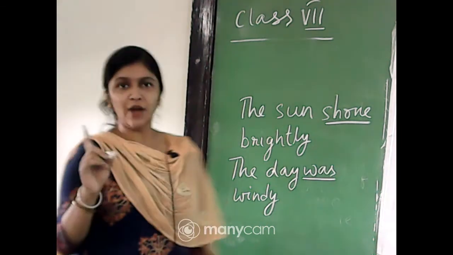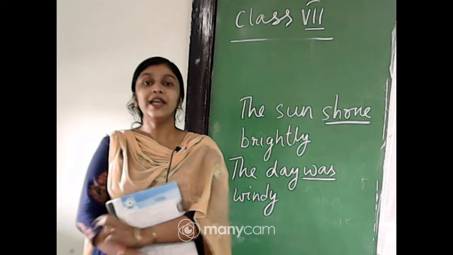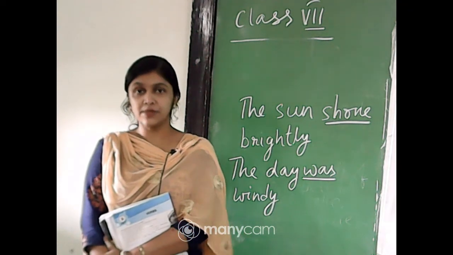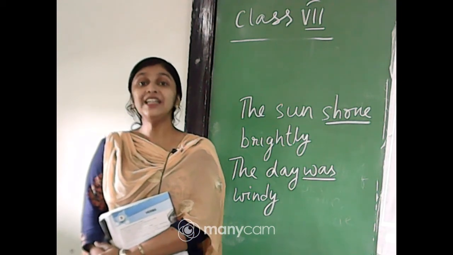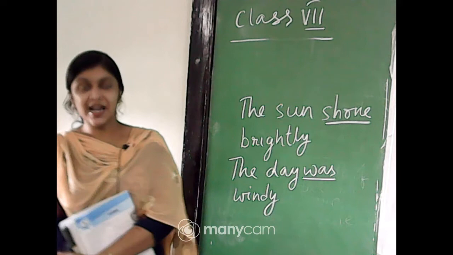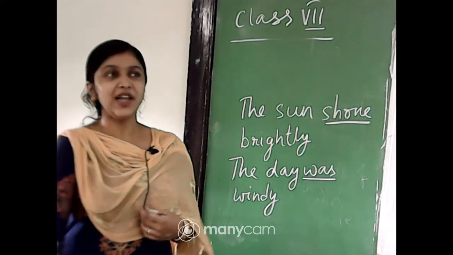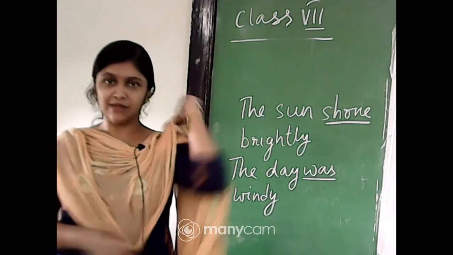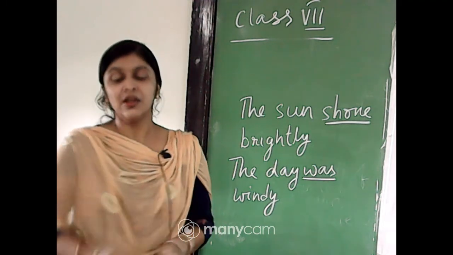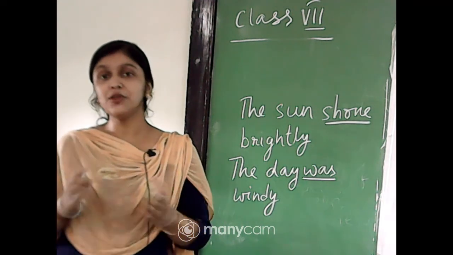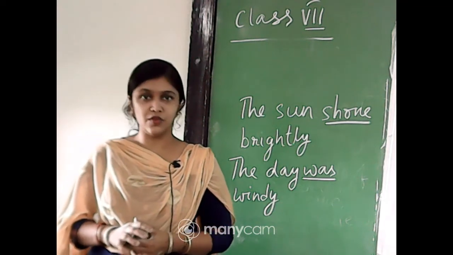Transitive and intransitive you have understood: requires an object, does not require an object. Now, for transitive verbs we won't be talking about verbs of incomplete predication, but in case of intransitive verbs, sometimes they need some other words to complete the meaning of the sentence. Intransitive verbs just cannot exist by themselves. They need some other words to complete their meaning. For those cases, we call those verbs of incomplete predication. Verbs of incomplete predication are mostly intransitive verbs.